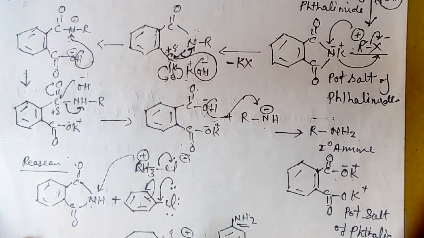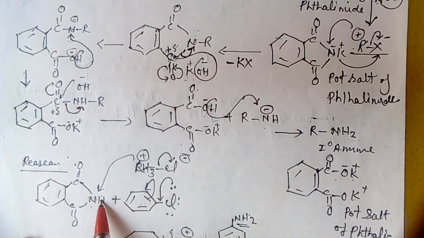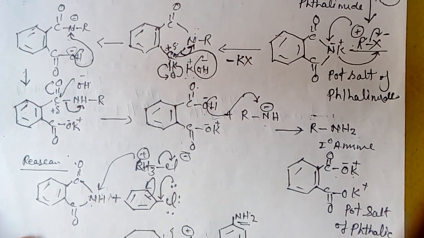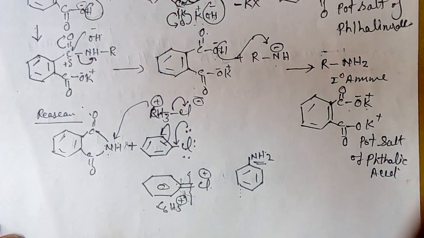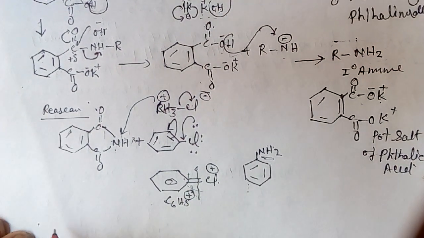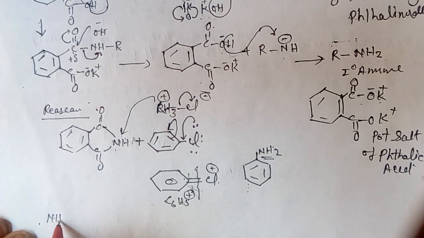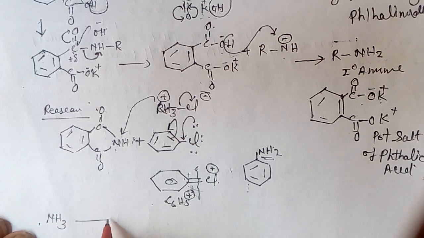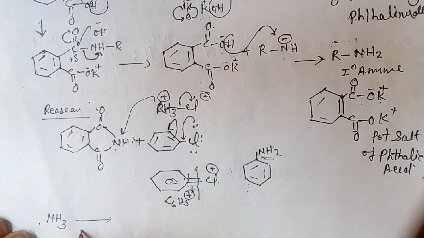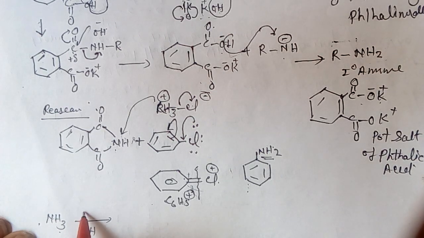groups. Now we see in this reaction when ammonia loses 1 hydrogen, H plus, and 1 R attacks this ammonia, we get primary amine.